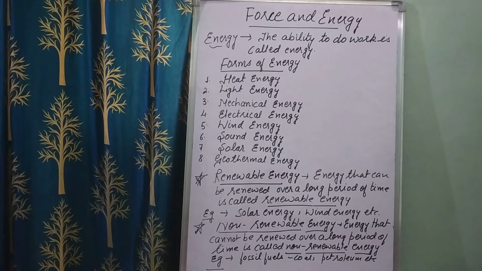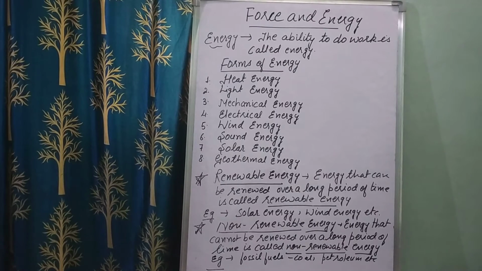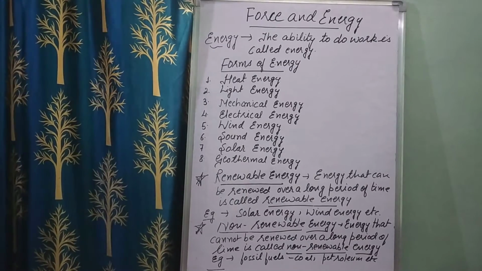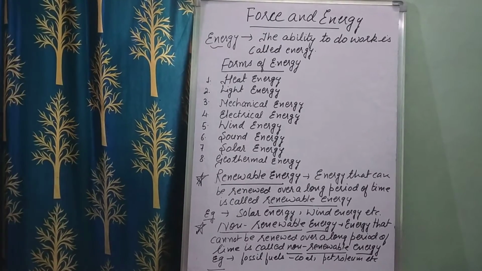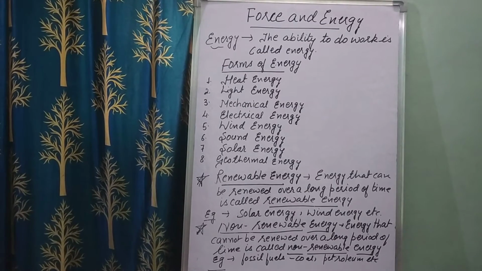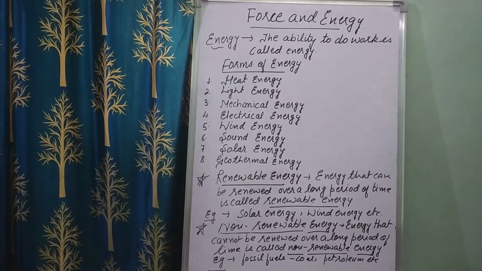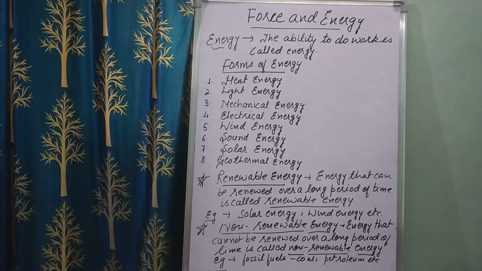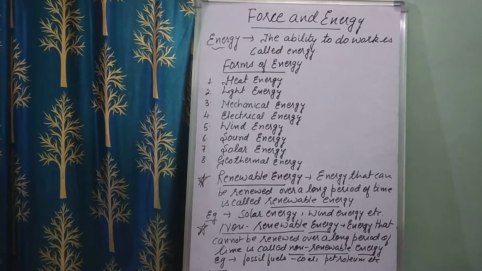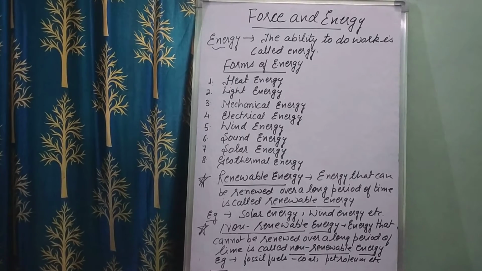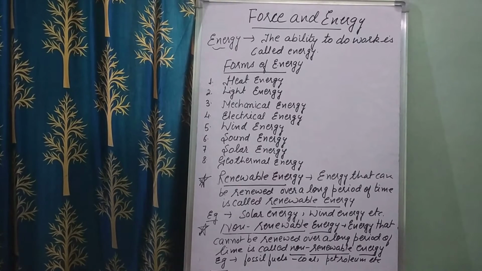For example children, the water stored behind a dam has potential energy, because water is stored there. And how will it be converted into kinetic energy? When the water starts falling from a height, that is called kinetic energy. When it is stored, it is potential energy, and when it starts falling, it is converted into kinetic energy.